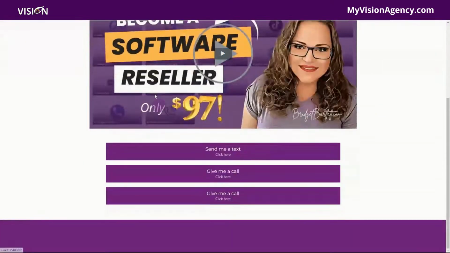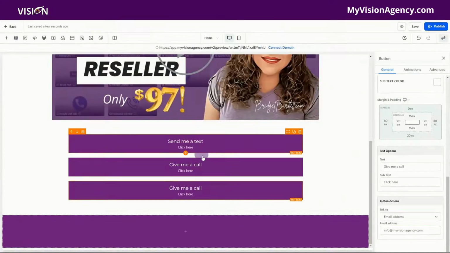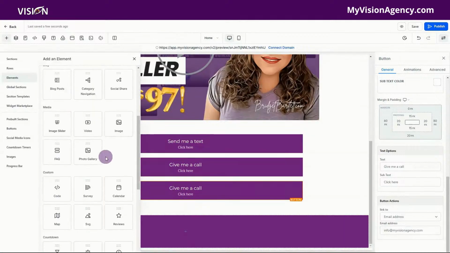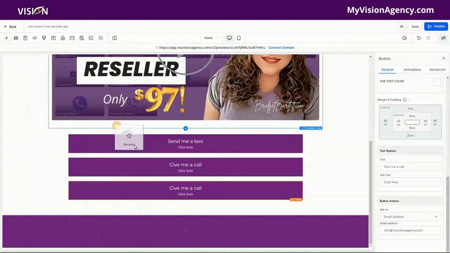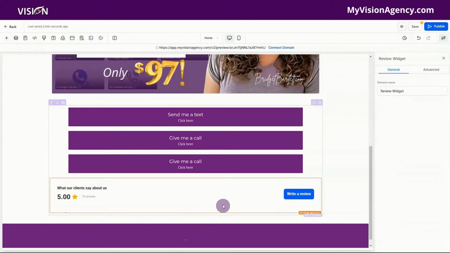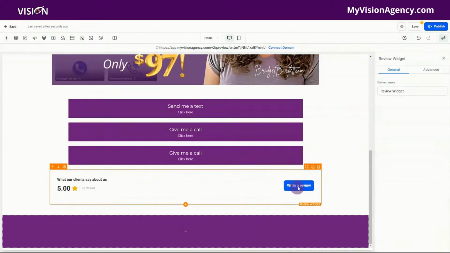We could add many other buttons to this process and send them to links and all of that stuff. If we wanted to add our reviews here, we could just go down to the reviews widget. And now we have all of our reviews. And I do love this because it does have the write a review function so that people can go to our bio link and they can leave us a review.